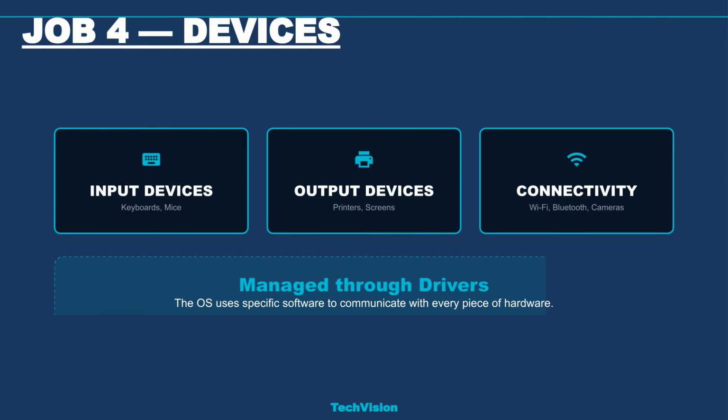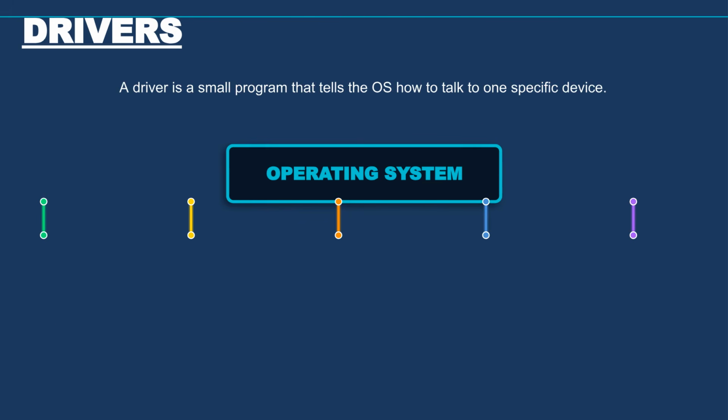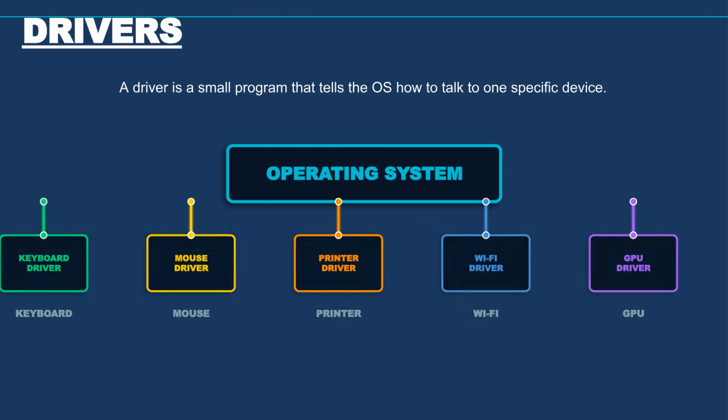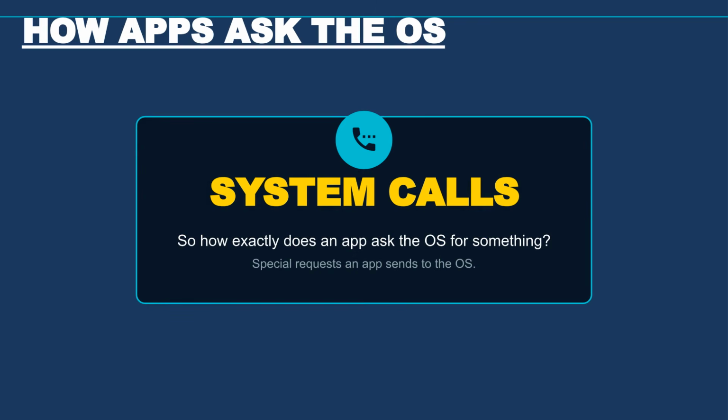Job 4 is managing devices. The OS handles communication with all input, output, and connectivity devices, such as your keyboard, printer, or Wi-Fi card using drivers. A driver is a small program that acts as a translator, allowing the OS to interact correctly with one specific piece of hardware. So how exactly does an application ask the OS for a resource or service?